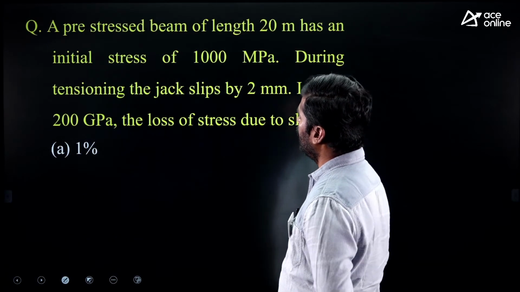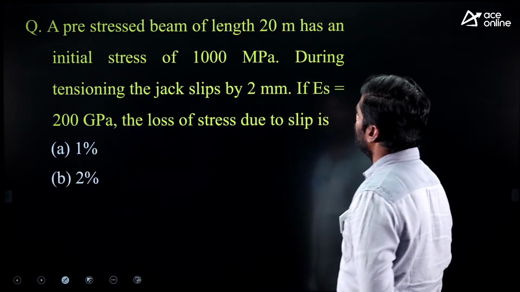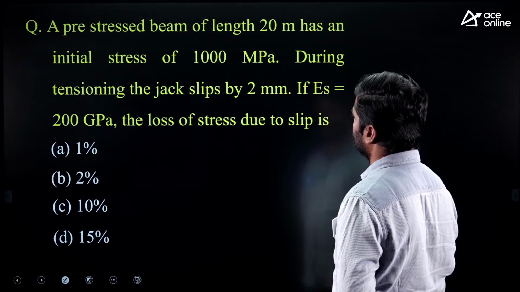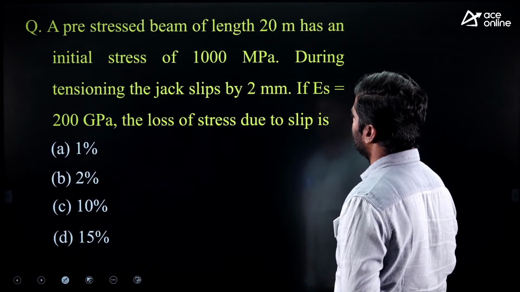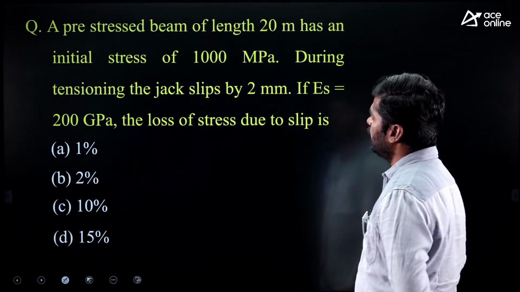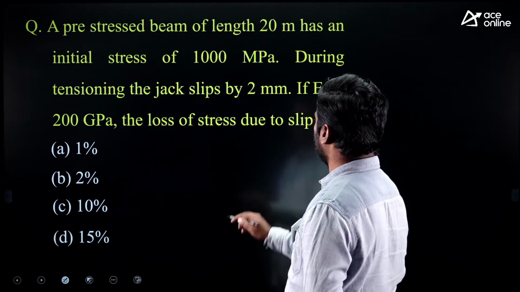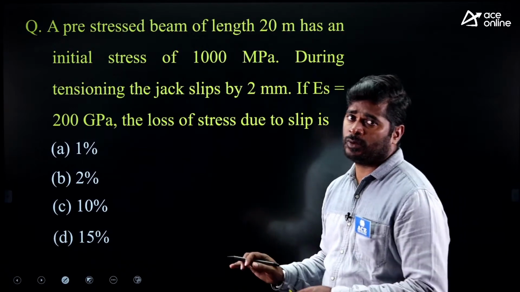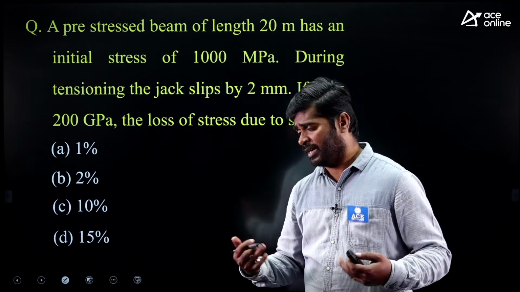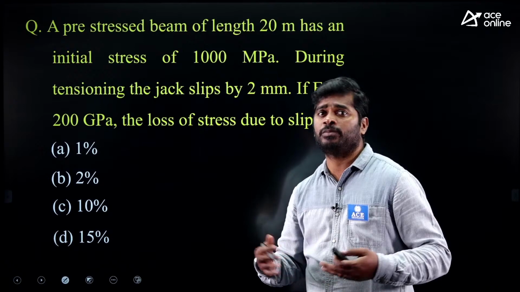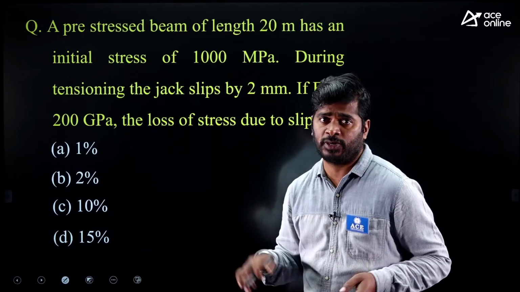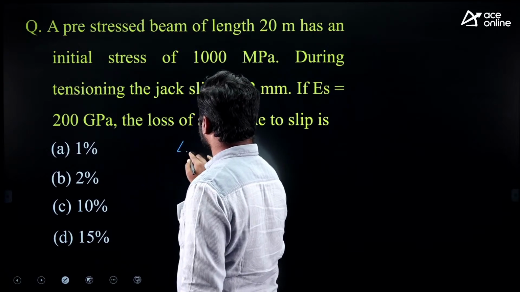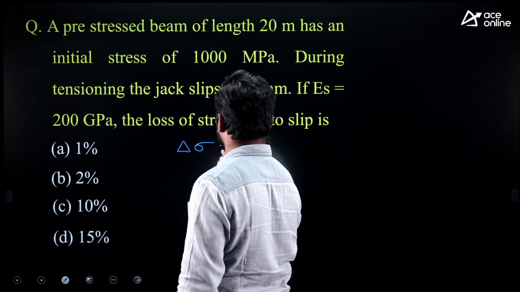Next question. A pre-stressed beam of length 20 meter has an initial stress of 1000 megapascal. During tensioning, the jack slips by 2 mm. If Es equals to 200 gigapascal, the loss of stress due to slip is, slip means anchorage slip. It is also famous question for state exams. Not only for state exam, for all types of competitive exams, this question is important. Right. They are asking percentage loss.